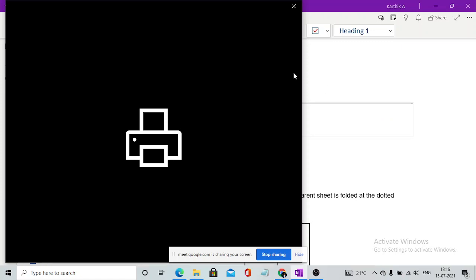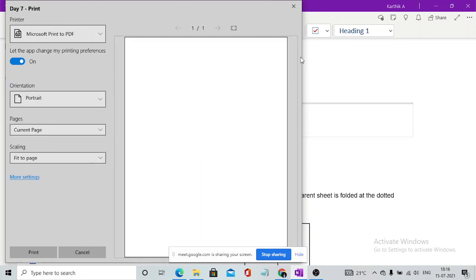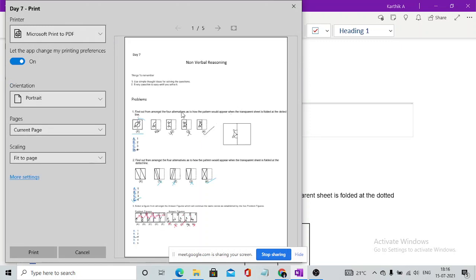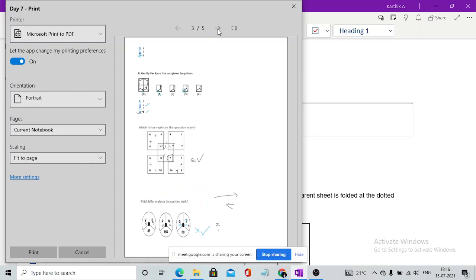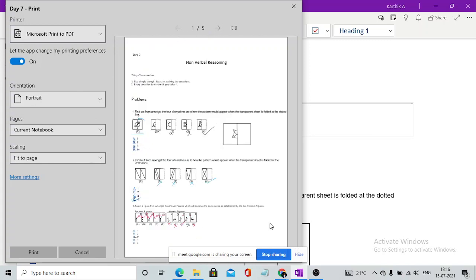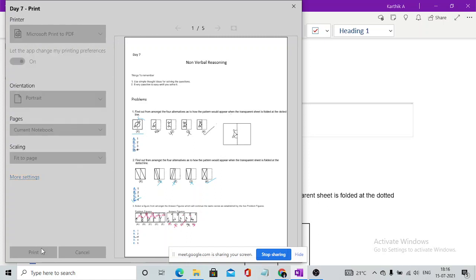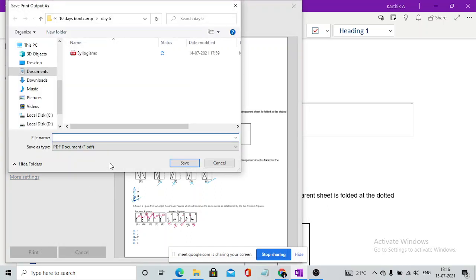Anyone, do you have anything to ask? You guys can ask. You have 4 minutes to ask something. After that, I'll be giving you ideas on how to go with the upcoming placement drives, that is Infosys, TCS. Anyone have any doubt? You guys can ask. Let me just stop sharing the screen.